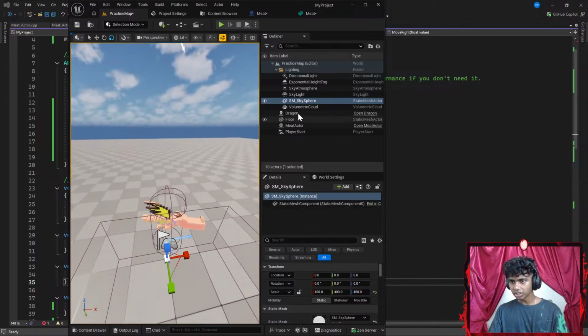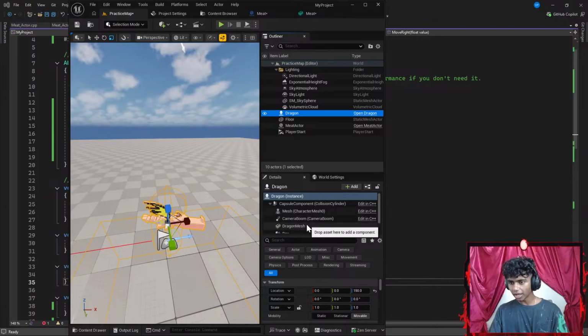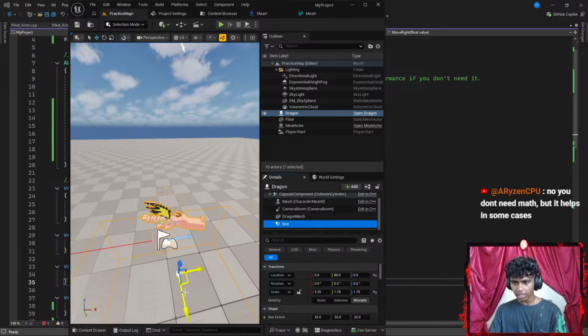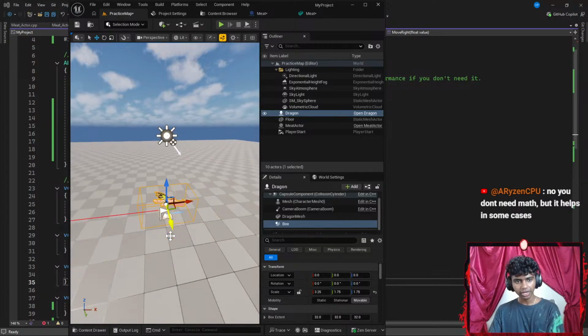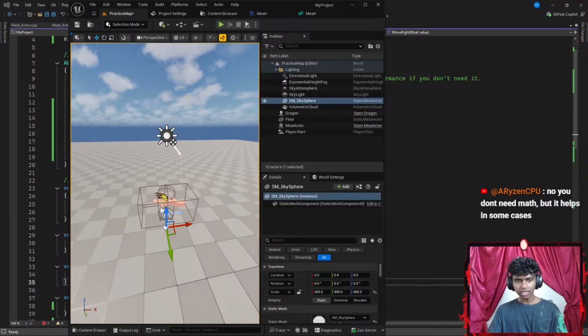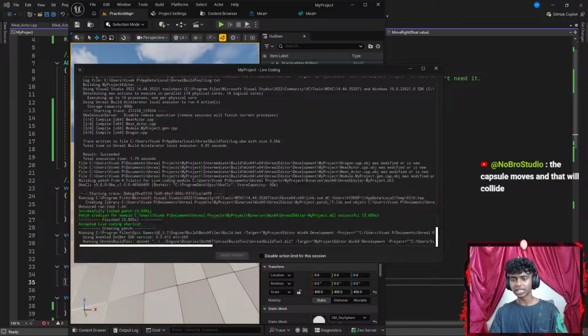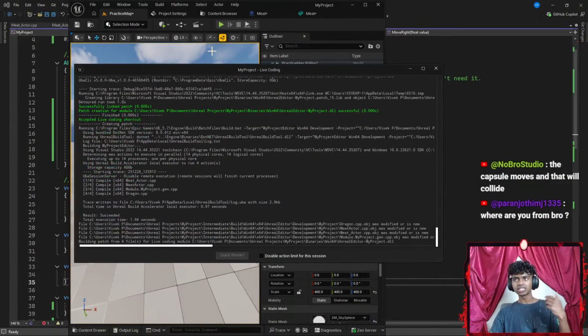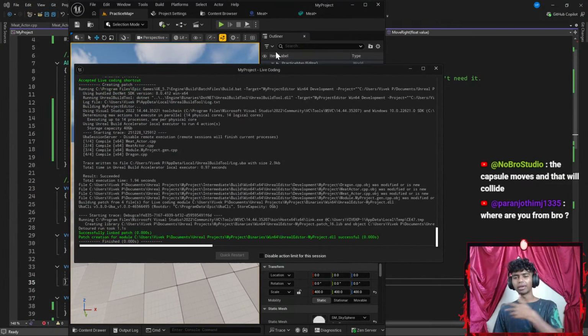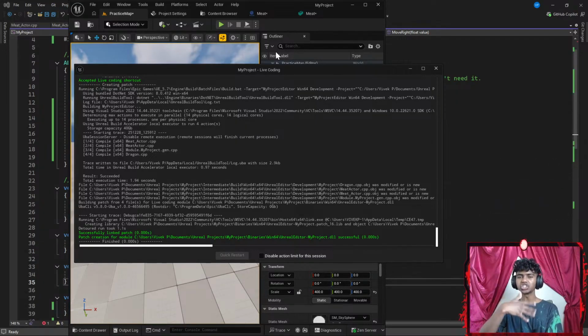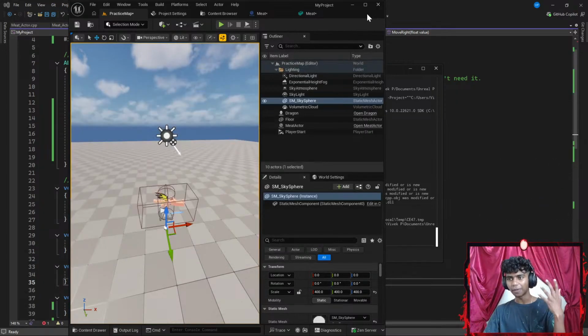That's it. Let's go to my box collision real quick. Now I'm gonna hit something like W. Give this a bit back. There we go. Okay, the capsule moves and that will collide. That makes sense. I was wondering why my mesh wasn't colliding, because my box collision, my mesh and everything is a child under my actual dragon's actor. So my actor slash my capsule is what actually collides, not my mesh.